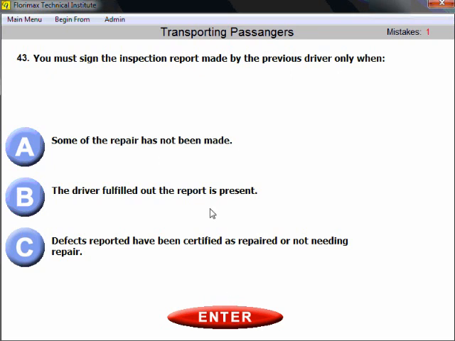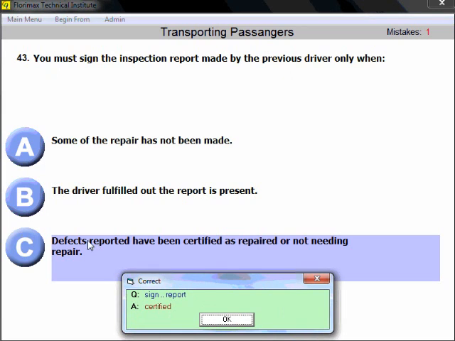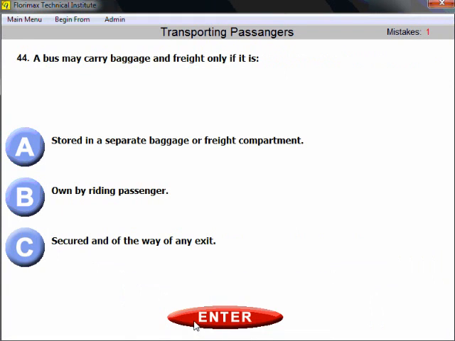Question number 43. You must sign the inspection report made by the previous driver only when, again, just try to think. You must sign the inspection report when defects reported have been certified as repaired or not needing repair. That's the only choice given. You feel comfortable to sign, I believe, right? When you see that all defects reported have been certified as repaired or not needing to be repaired.